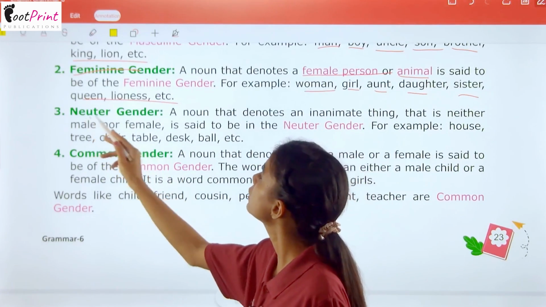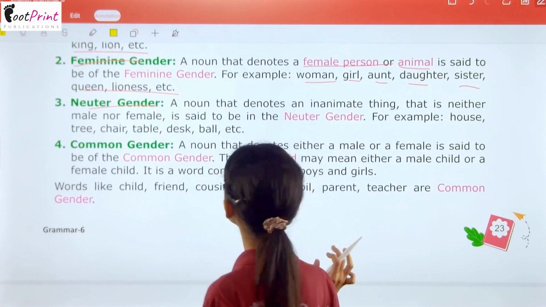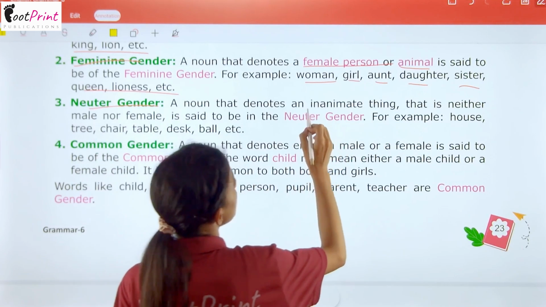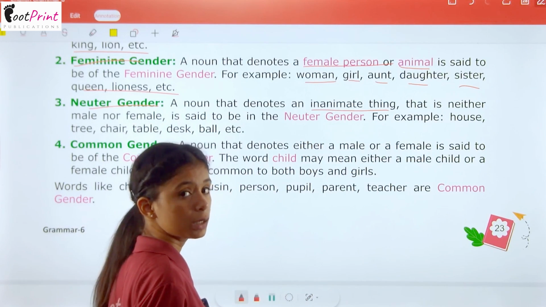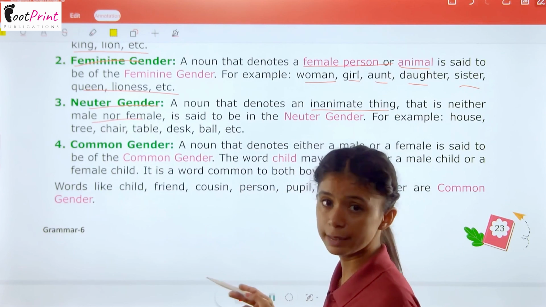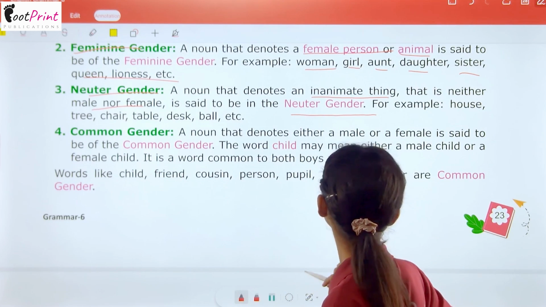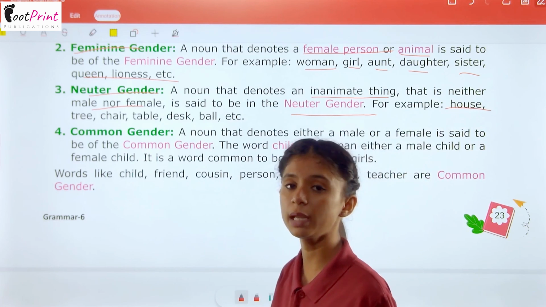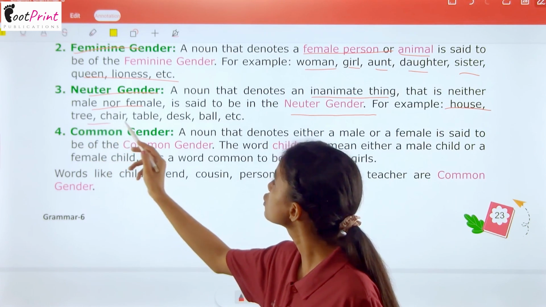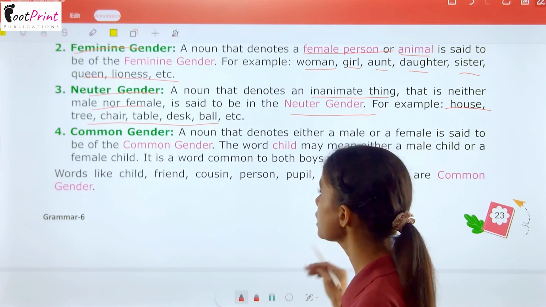Now, the third one that we have is neuter gender. And what is a neuter gender? A noun that denotes an inanimate thing, a lifeless thing, a non-living thing, that is neither male nor female, is said to be in the neuter gender. For example, house. House is neither male nor female. Tree, chair, table, desk, ball, etc. All these are inanimate things.